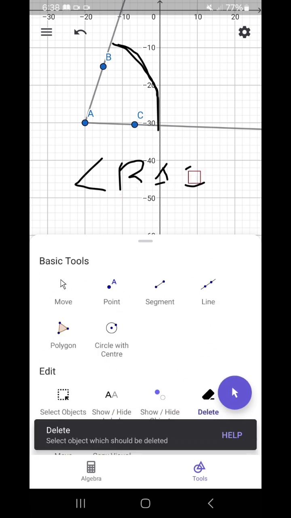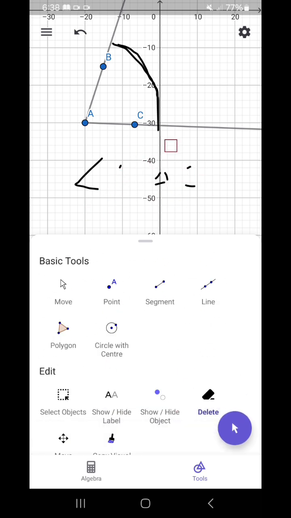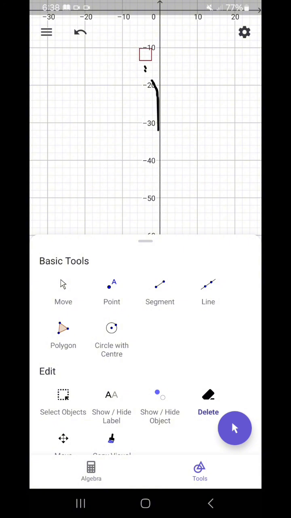So next is a plane. Wait, let me delete everything first. So what is a plane? A plane is a flat surface that goes infinitely in all directions. You can travel in the x direction or the y direction. A plane is two-dimensional since it has x and y, and the surface goes infinitely in all directions. So let us illustrate it so you can see.